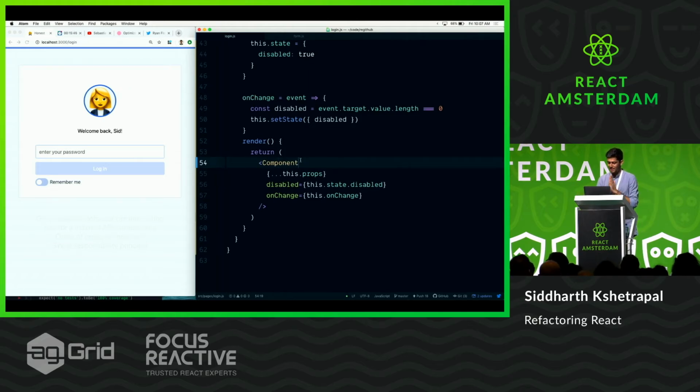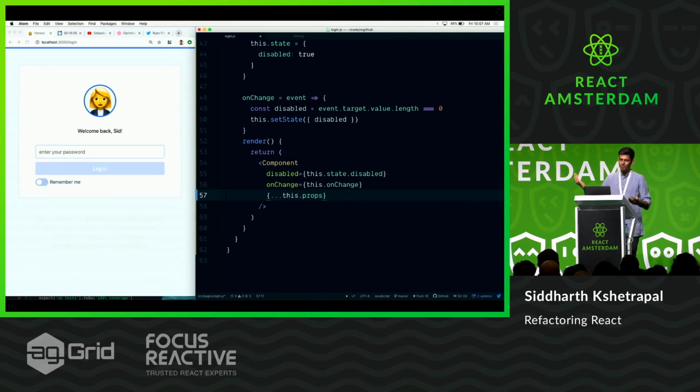Please don't at me. The idea here is that if there was an onChange or a disabled coming from the parent, we just overrode it, right? And at this enhanced stage, we don't really know if this was something from the parent. We're just blindly overriding it, which is usually a bad thing. If we switch this around, then our logic wouldn't work. The parent will override it, so it's kind of like a mess, right?